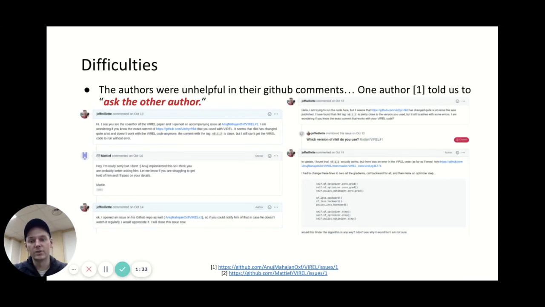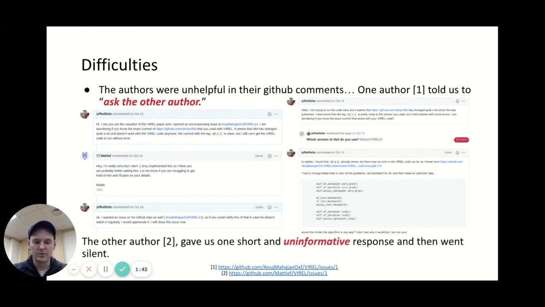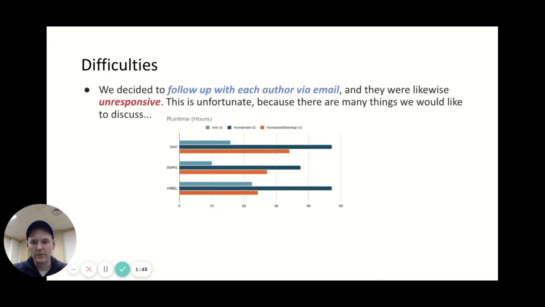So we tried to contact each of the authors on GitHub. One author told us to ask the other author, and the other author gave us a short and uninformative response and then went completely silent. We also followed up with each author via email, and they were likewise unresponsive. This is unfortunate because there are many things we would like to discuss, and we're actually really interested in this work.